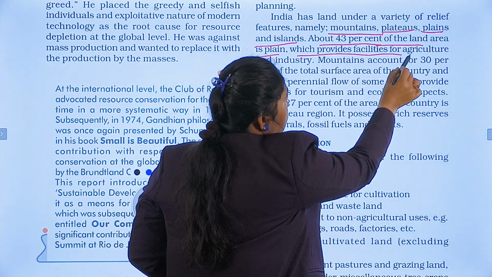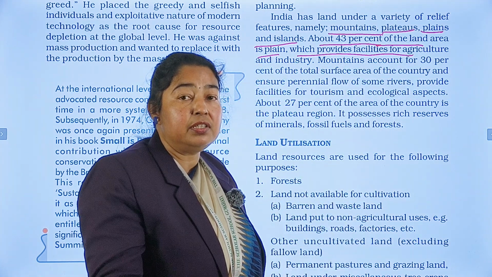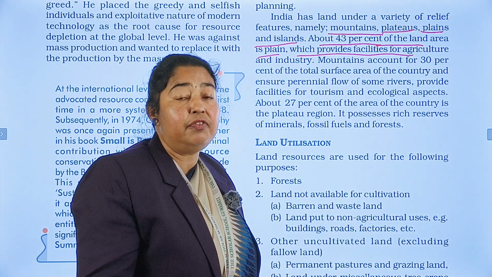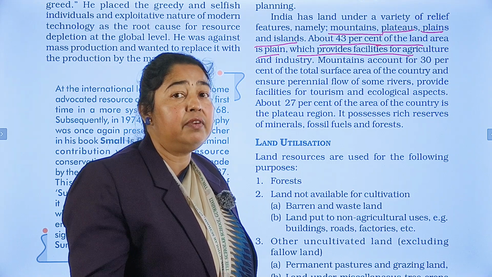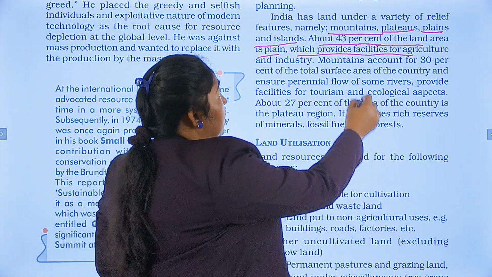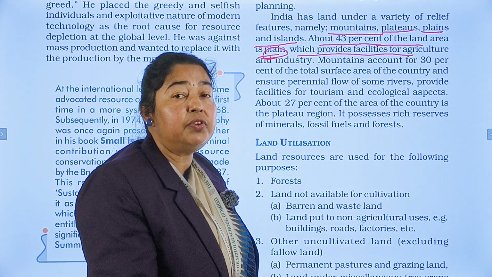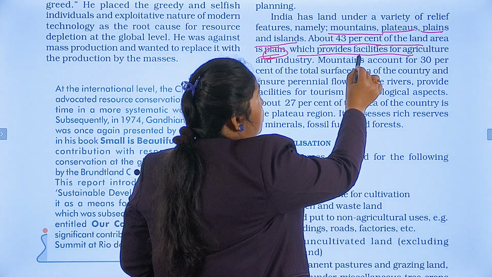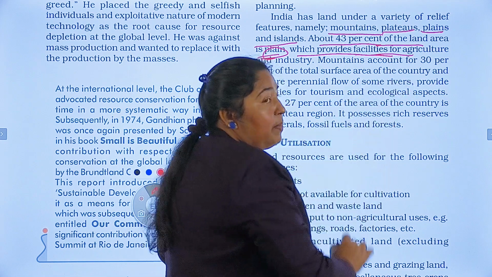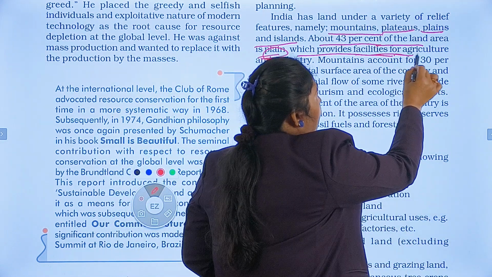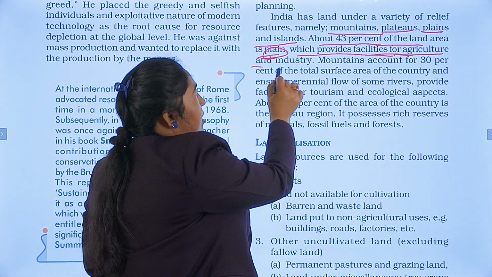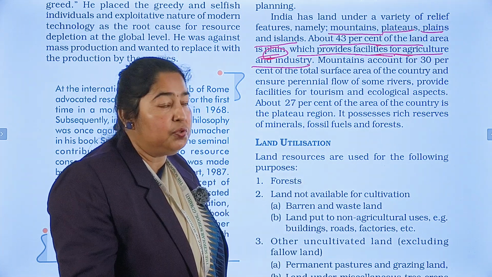Now, what is the advantage? Just as I said, each relief is used for different economic activities by humans. So the land which comes under plain area, that is the 43%, is used by humans to do agricultural activities and set up different types of industries.